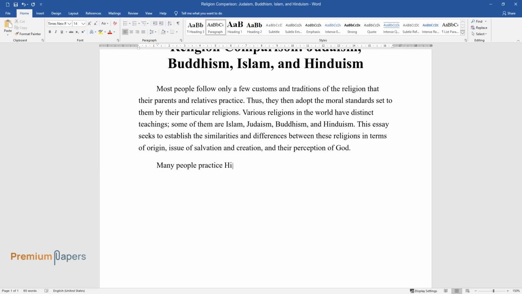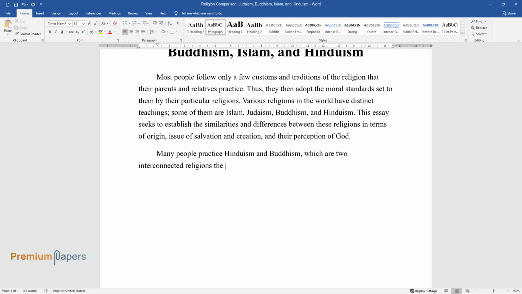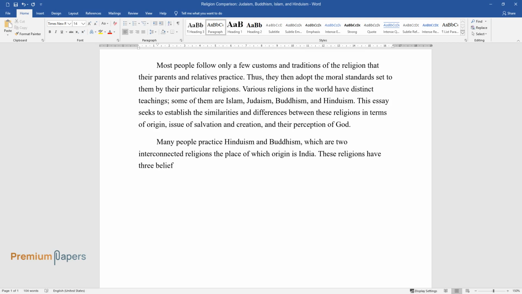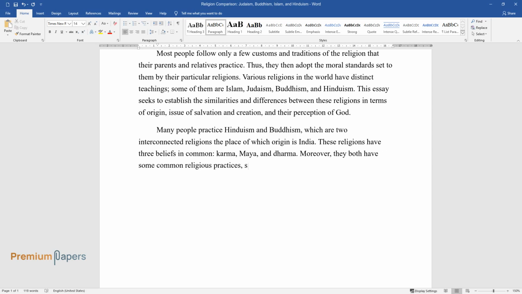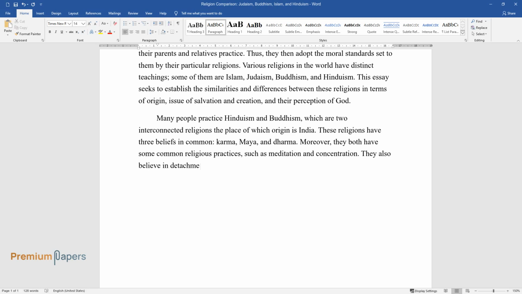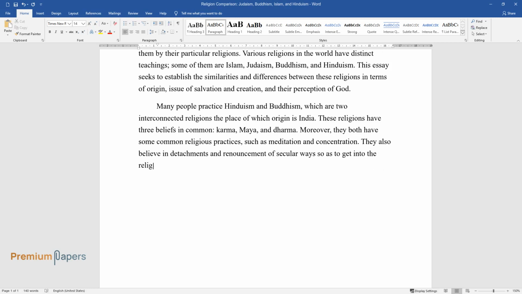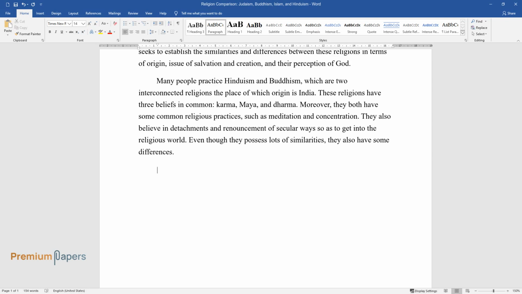Many people practice Hinduism and Buddhism, which are two interconnected religions, the place of origin of which is India. These religions have three beliefs in common: karma, maya, and dharma. Moreover, they both have some common religious practices, such as meditation and concentration. They also believe in detachment and renouncement of secular ways so as to get into the religious world. Even though they possess lots of similarities, they also have some differences.